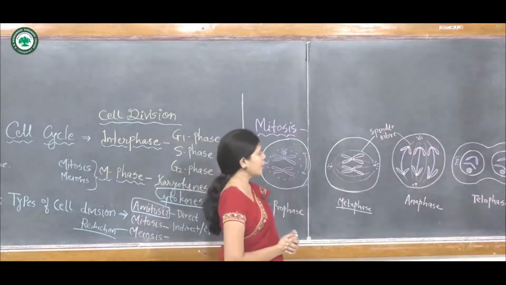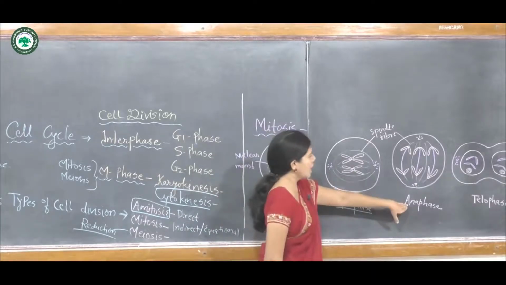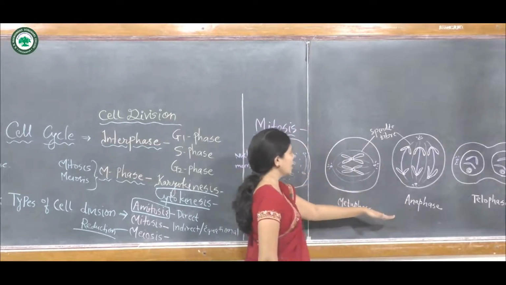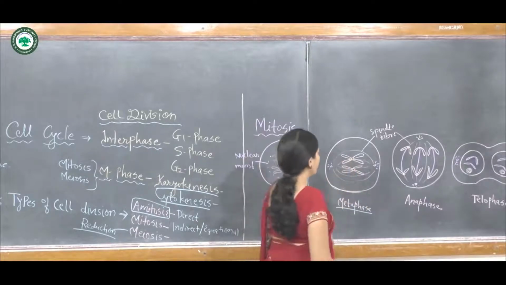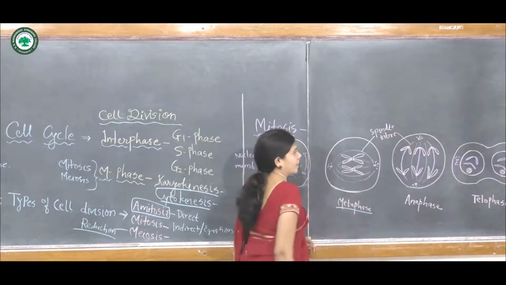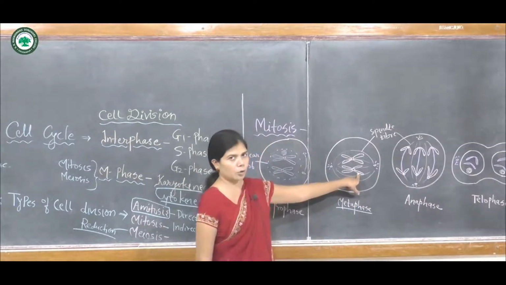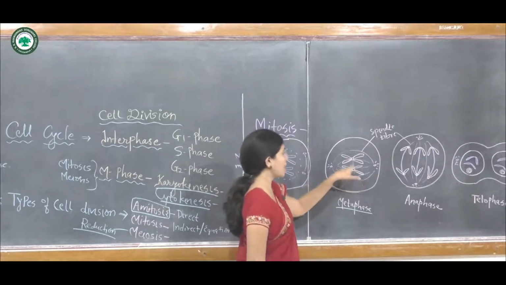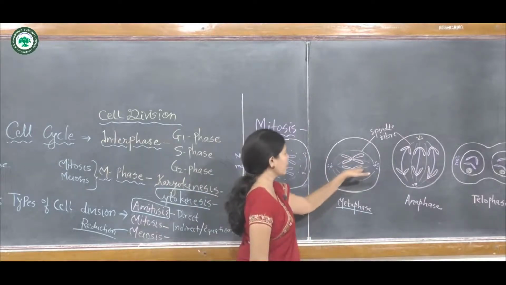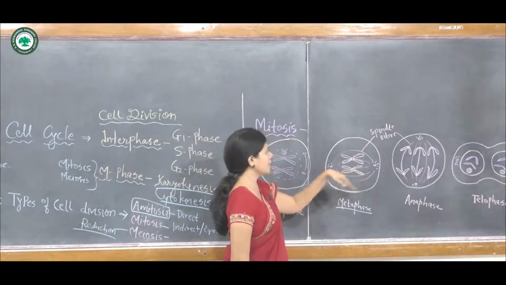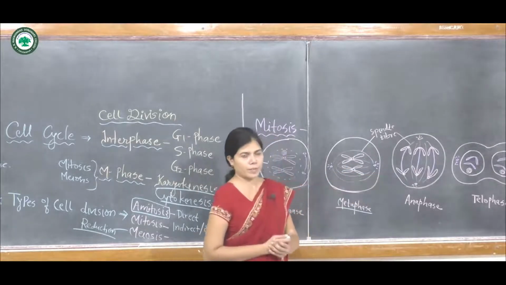The kinetic spindle or spindle fibers are present up to the next phase, that is the anaphase. But before the anaphase, in metaphase, the centromere is divided. Centromere with chromatids are present in the chromosome. These centromeres are divided into two, and distinct chromatids are present with the respective centromeres.